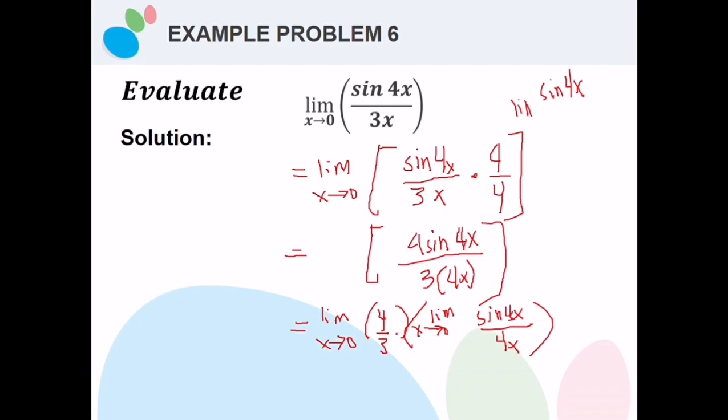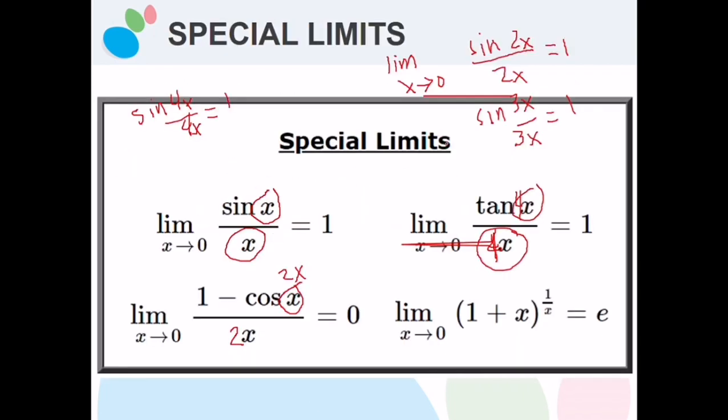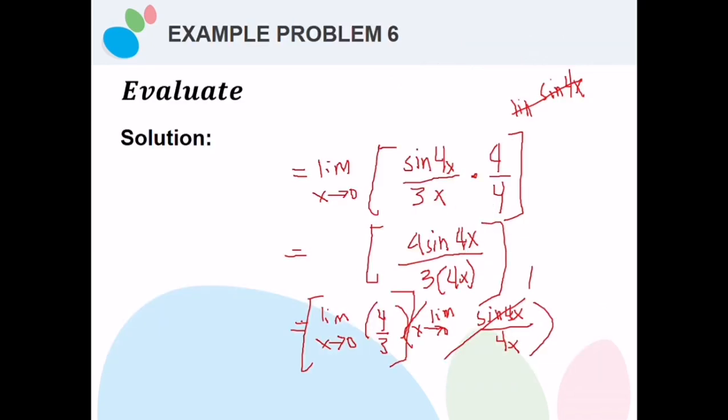So this is under the product theorem. Therefore we could say that, now we know that the limit of sine 4x divided by 4x is also equal to 1, as stated in the special limits. So now our answer is already, since there is no x left, we have nothing left to substitute for x. So our answer is already equal to 4 over 3. So this is our answer.